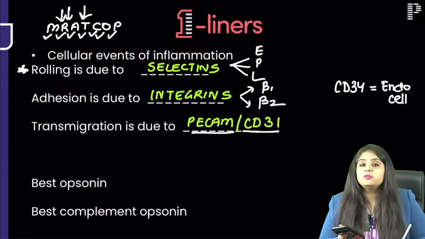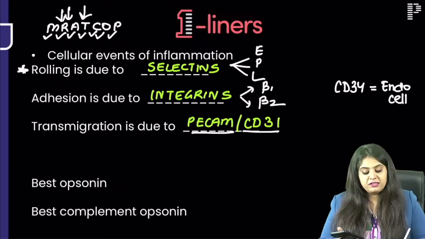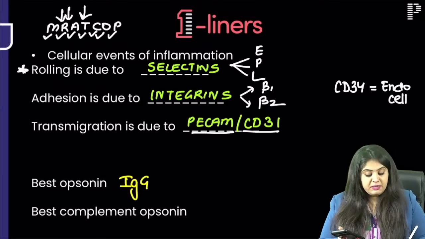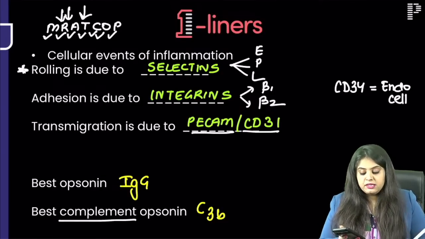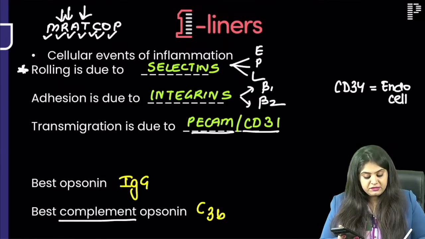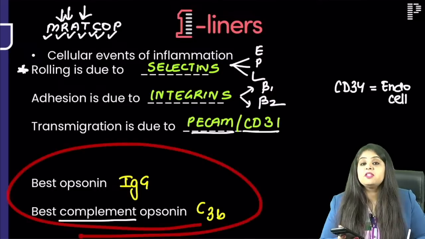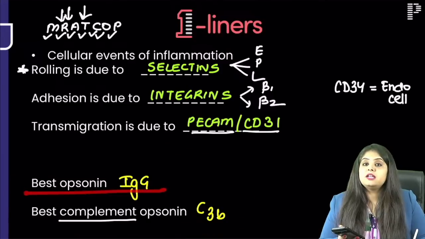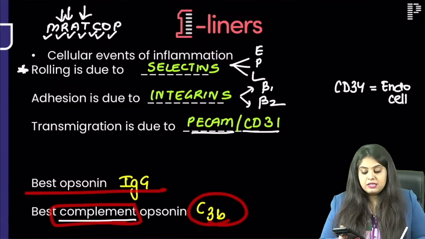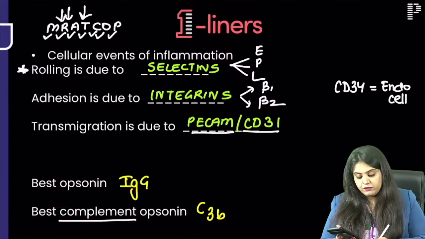Which is the best opsonin? Again, famous PYQ. Best opsonin is IgG. But if they ask you the best complement opsonin, that is going to be C3b. Please read this very carefully in the exam. What have they asked me? Best opsonin, IgG. Best complement opsonin is going to be C3b. Perfect. Moving on to the next one.